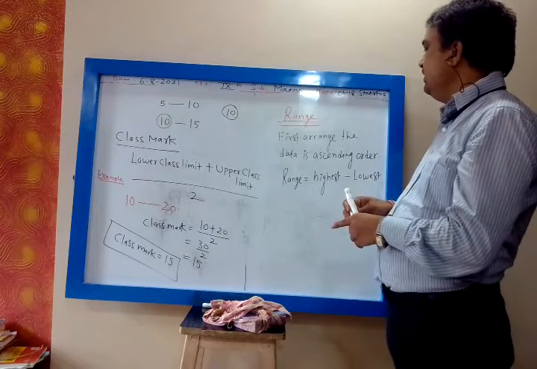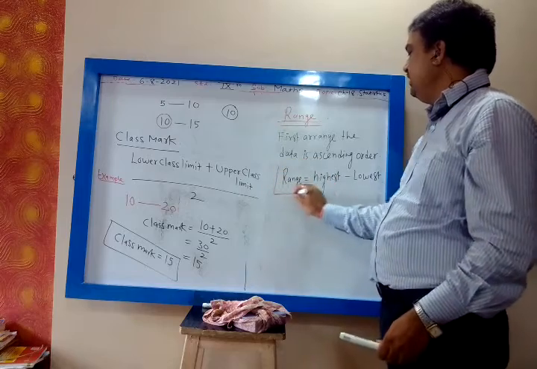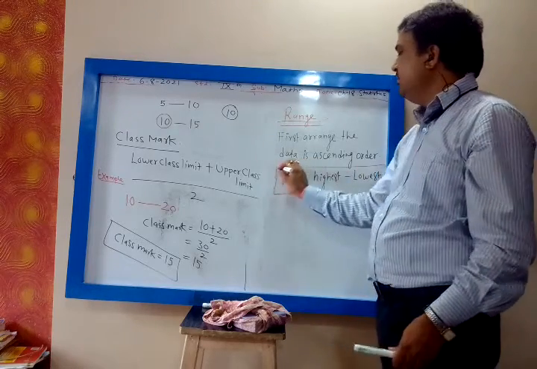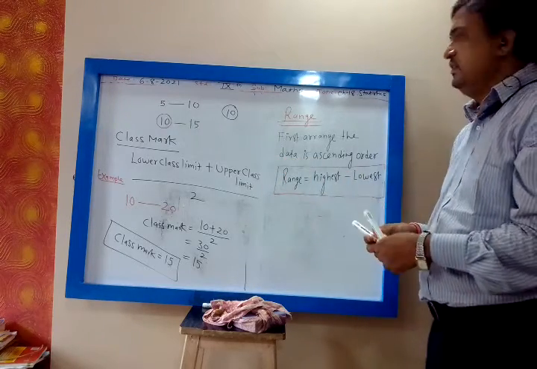After arranging the data in ascending order, you can find the highest number and the lowest number.